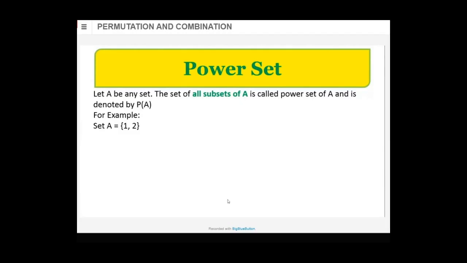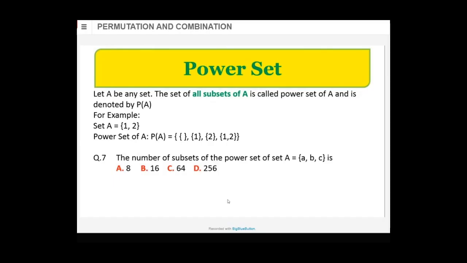So it will have how many subsets? 2 raised to 2, which is 4. And the set of those 4 will be called as power set. So power set of A, that is P of A, will be the empty set, null set, or phi, then {1}, {2}, where 1 is a singleton, 2 is a singleton, and the 2-element set, that is {1, 2}. That is power set. Then question, I'm not discussing the question.